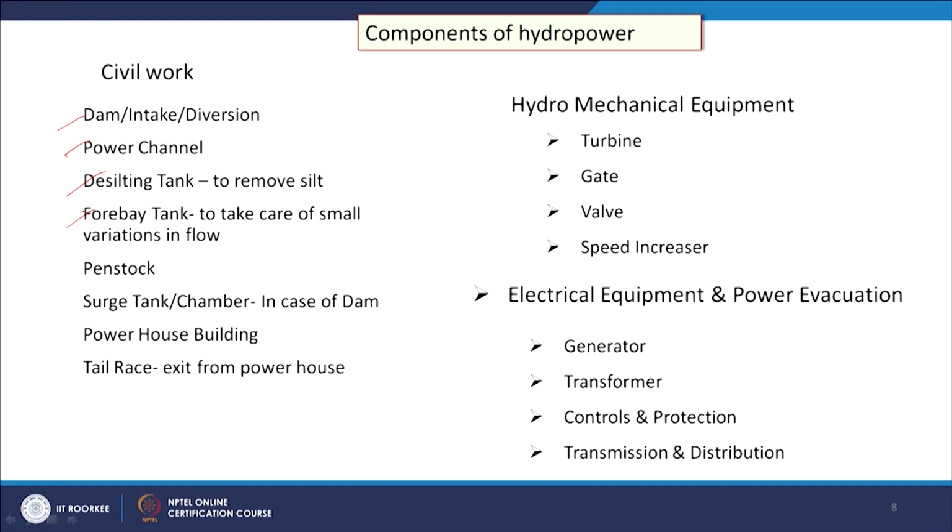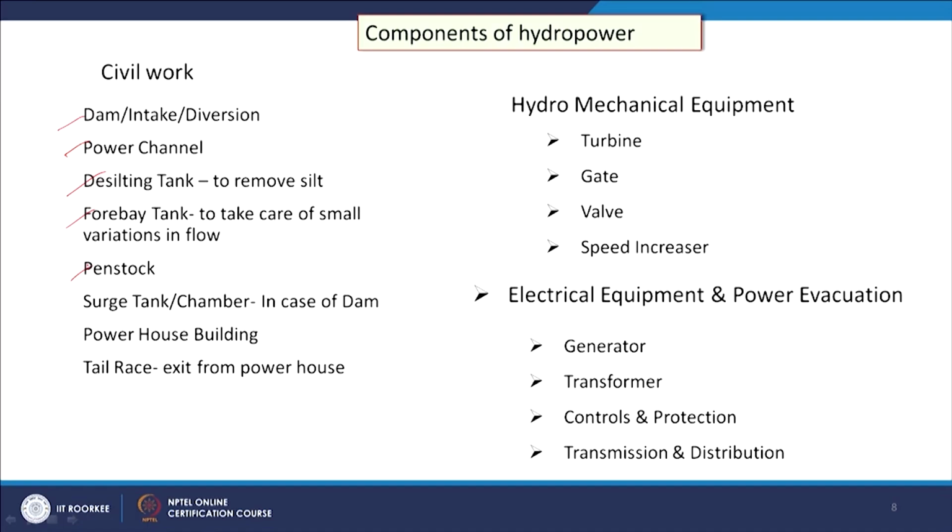During a variation in the flow, forebay water will be stored and it will maintain the continuous flow of water. Then penstock through which the water will come to the turbine, and then surge tank or chamber, in case of a dam it is available, and the powerhouse building. So, one building is also required, and the tail race, that is the exit from the powerhouse. So, these are the civil works we need.